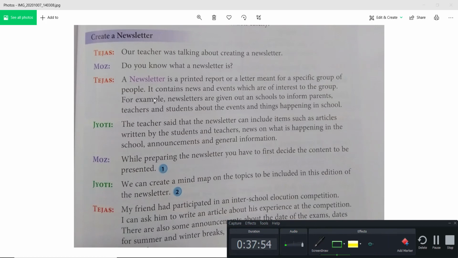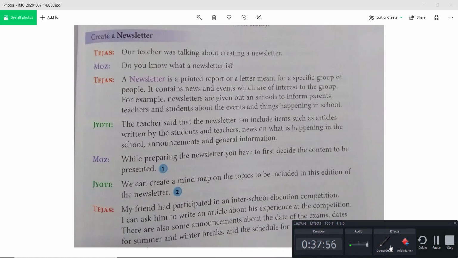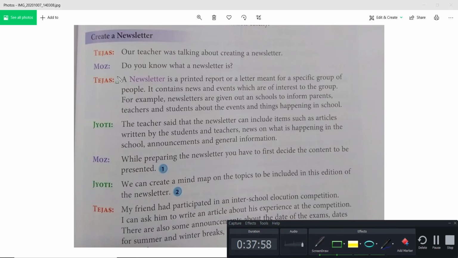So what it is, that a newsletter is a printed report or letter meant for a specific group of people. It contains news events which are of interest to the group. For example, newsletters are given out in a school to inform parents, teachers and students about events and things happening in a school.